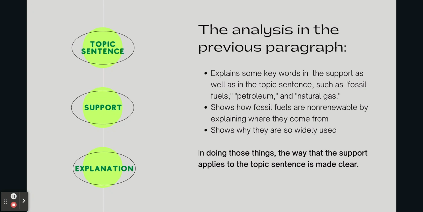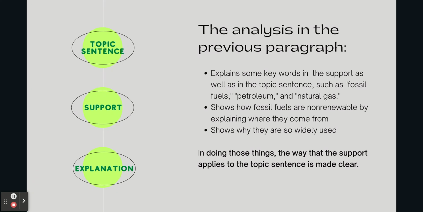It explains some key words in the support as well as a topic sentence, such as fossil fuels, petroleum, and natural gas. So these might be concepts that people aren't super familiar with. It shows how fossil fuels are non-renewable by explaining where they come from. So we know that this is not a renewable resource. It's something that happened years ago. It's in the ground, and one day we're going to run out. And then it shows why fossil fuels are so widely used, right? We use them for pretty much all sources of our energy. In doing these things, they make the way that the support applies to the topic sentence clear.